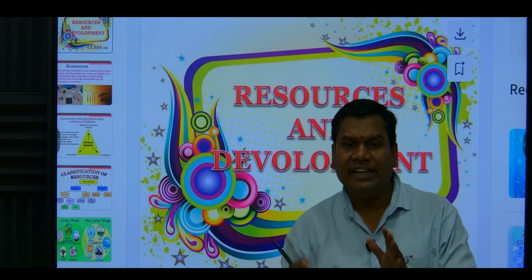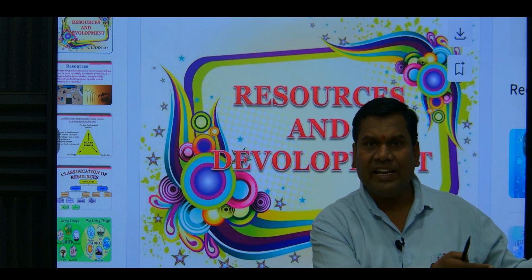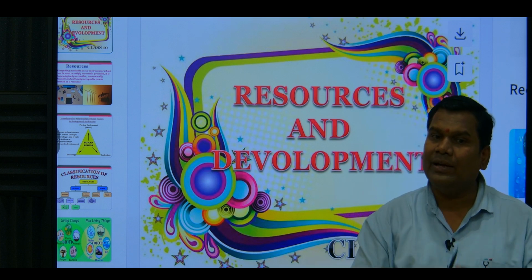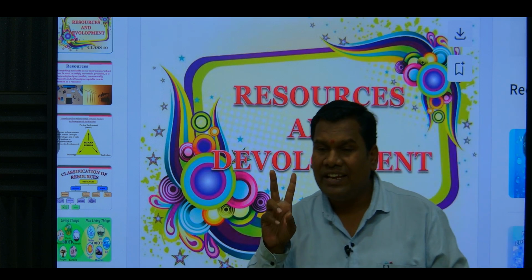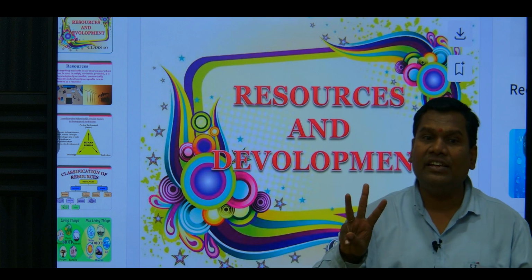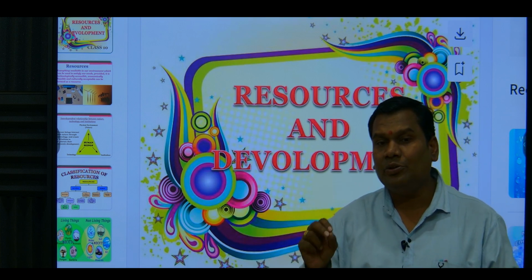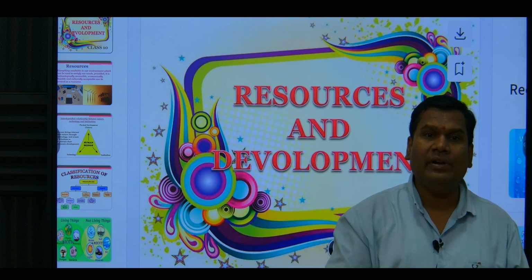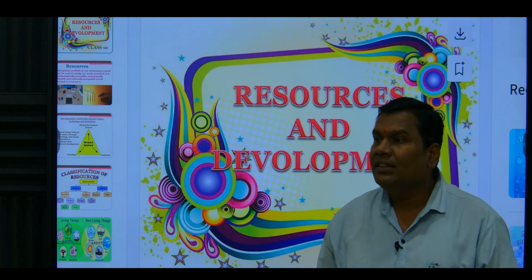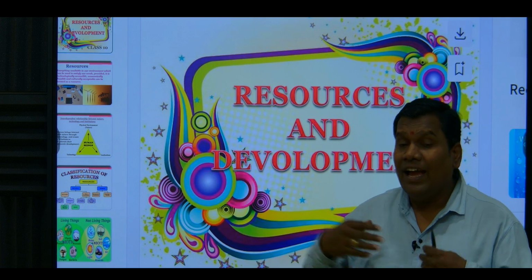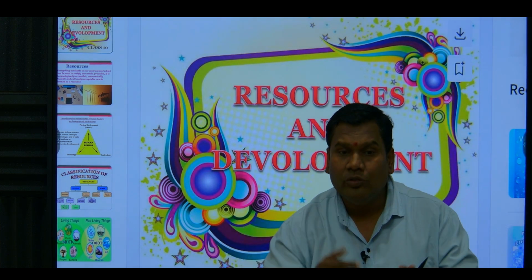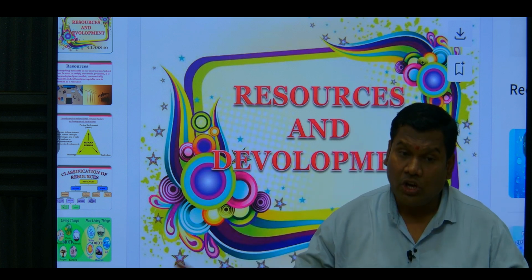And the negative indicators, we have to attack them, like we have to remove or eradicate poverty in India. Second, we need to attack unemployment. Unemployed means a person who is physically and mentally willing to work but doesn't get a job.